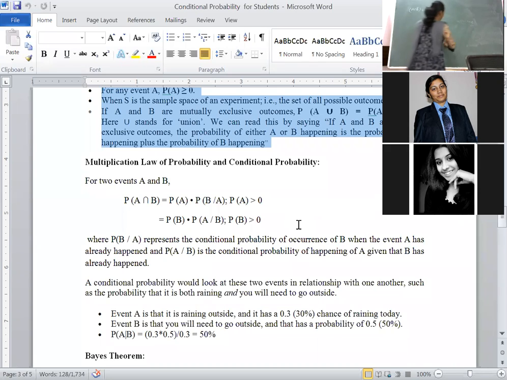If you feel I am going fast, interrupt me like you just did. A intersection B bar, union A bar intersection B: exactly one of the two events A and B happens. Okay, we will now see the multiplication probability.